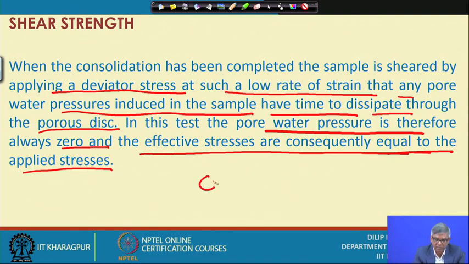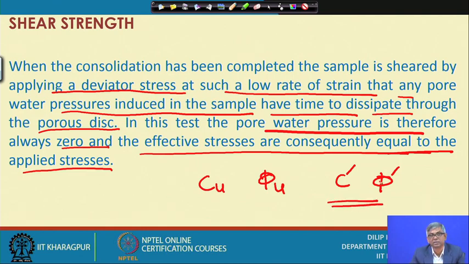When it is total stress, the parameters are C u and phi u, and when it is effective stress, they are C dash and phi dash. For the drained test, it is C dash and phi dash, and for the consolidated undrained, sometimes we also call it C D.